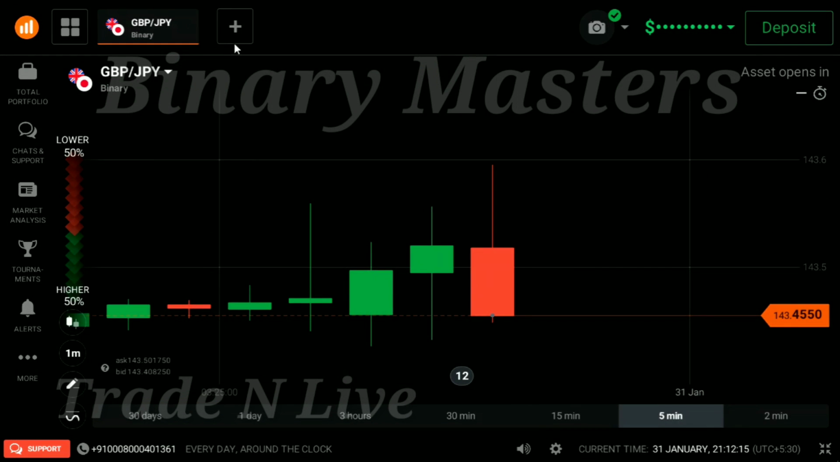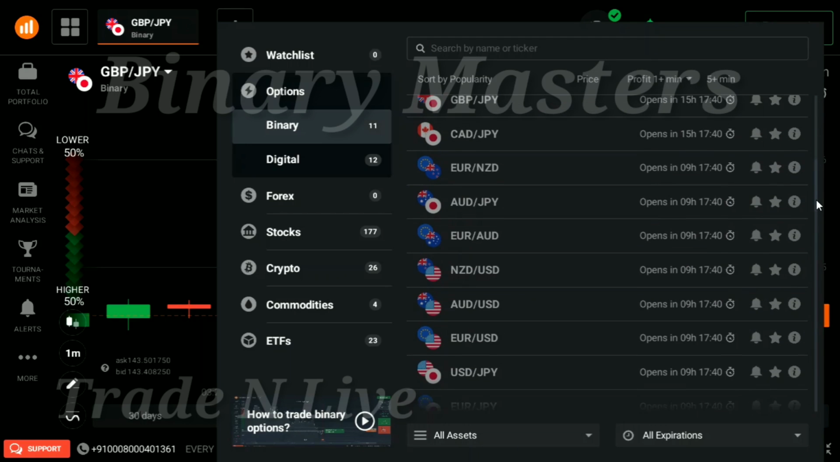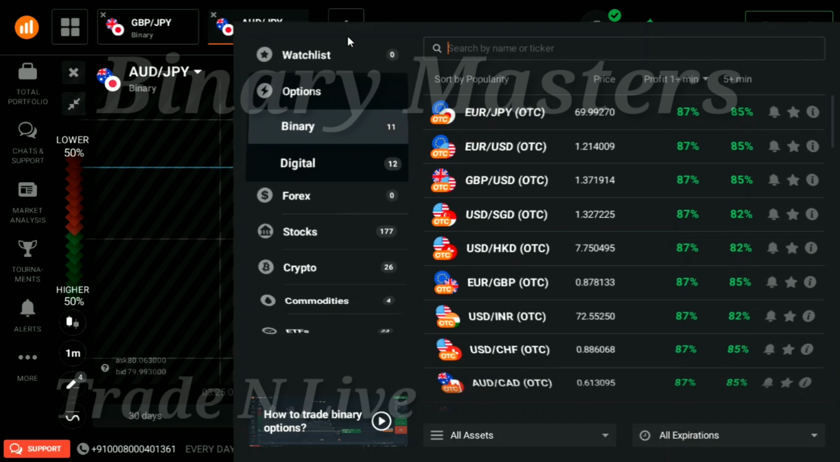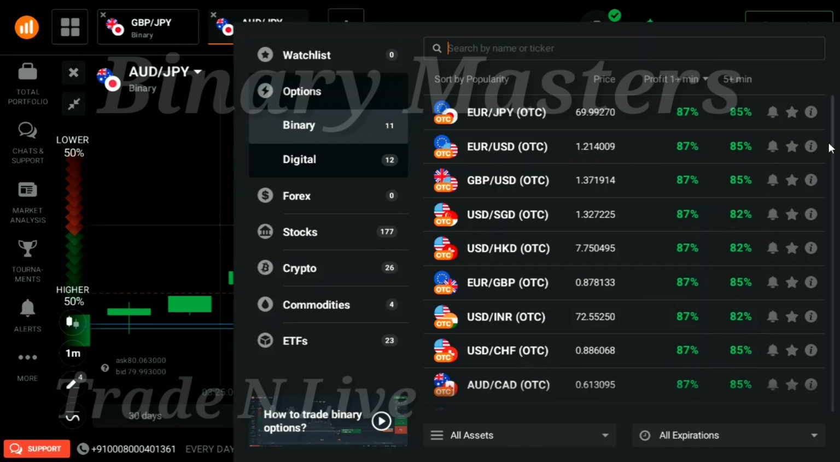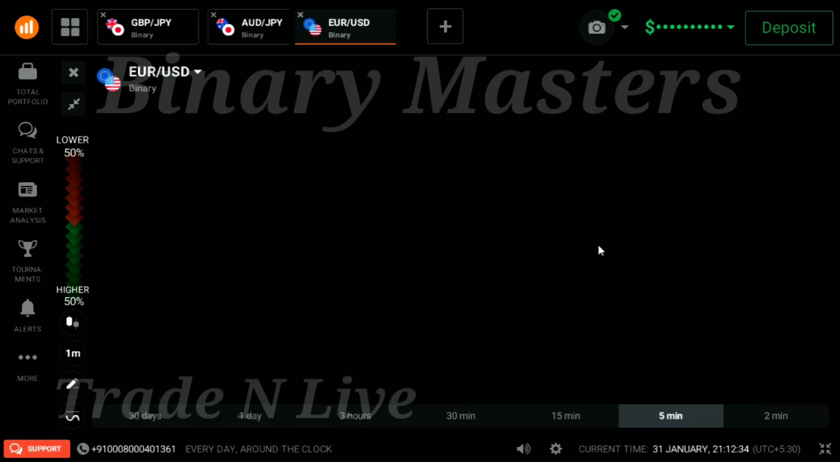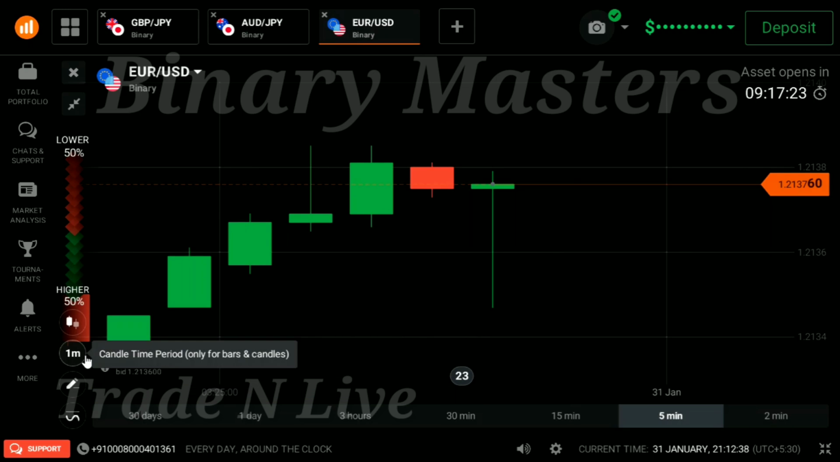Hello traders. So let's draw some resistance lines, SNR lines now for tomorrow. Just select three charts: OD JPY, GBP JPY, then Euro USD. I think Euro USD we will select because Euro USD is one of my favorite charts.